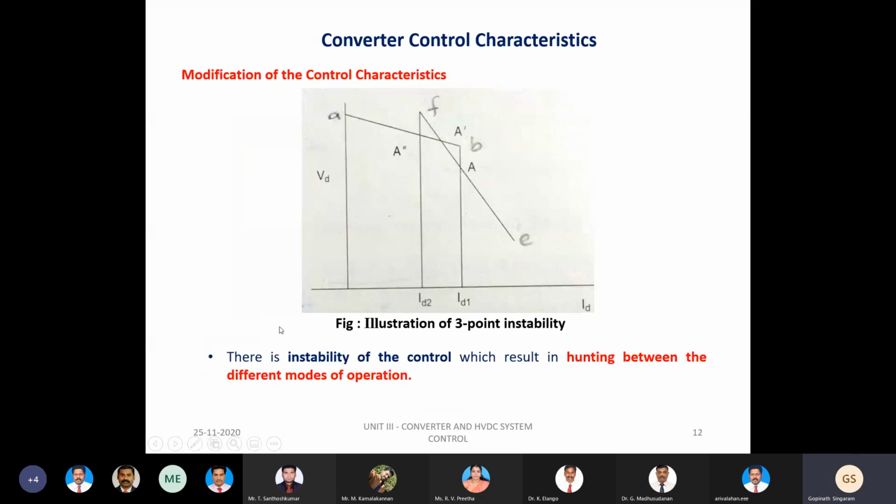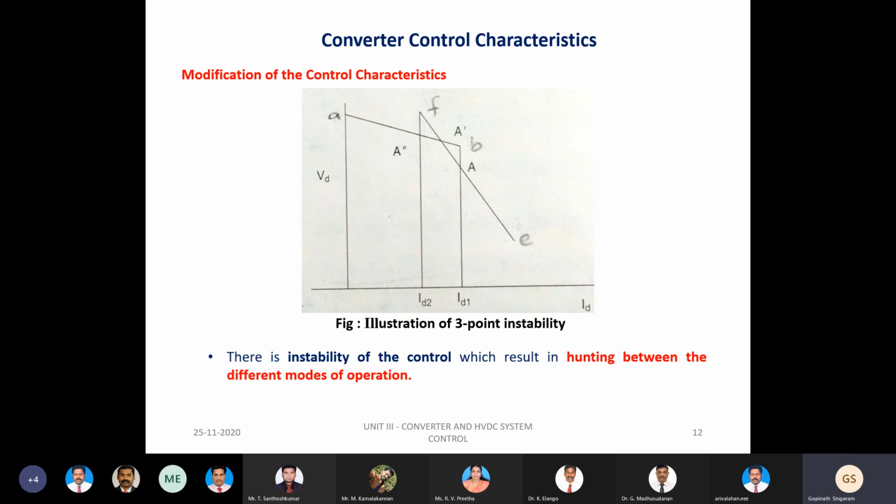So now let us move on to the modifications. Modification of control characteristic. In the earlier slides we have discussed the control characteristic and its importance. But there are certain situations where we have to go for modifying the control characteristics. One such situation is instability of the control. When there is instability of control, there will definitely be hunting between the different modes of operation.